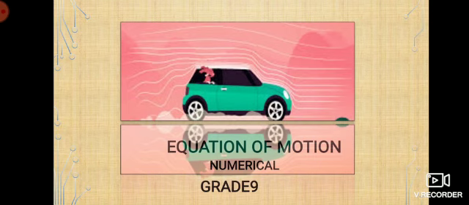The second thing you have to do is collect all the data given in the numerical and write it down. The third thing is, now that this video is based on the equations of motion, those three equations should be clear in your mind. With this particular question and this given data, which would be the appropriate formula I can use?